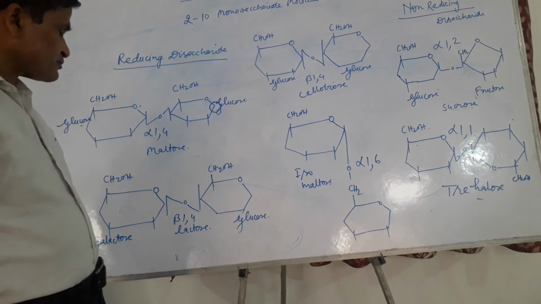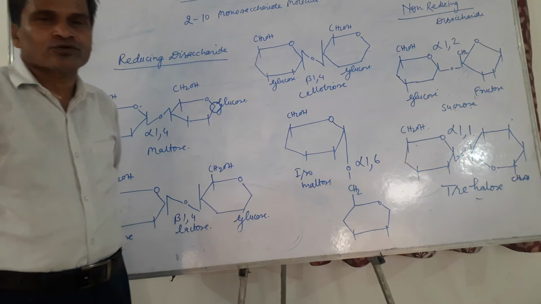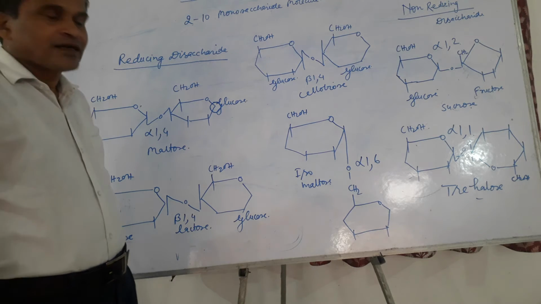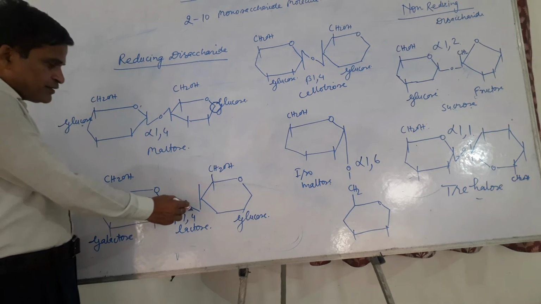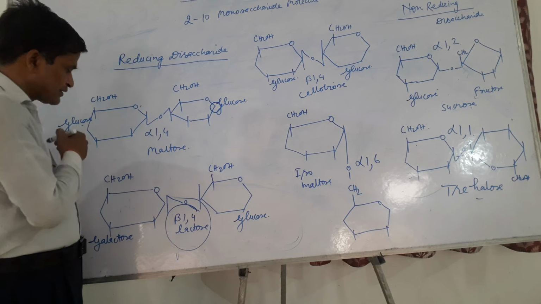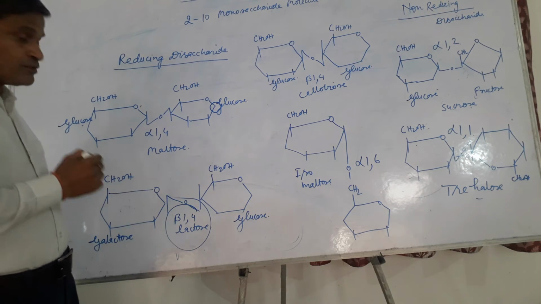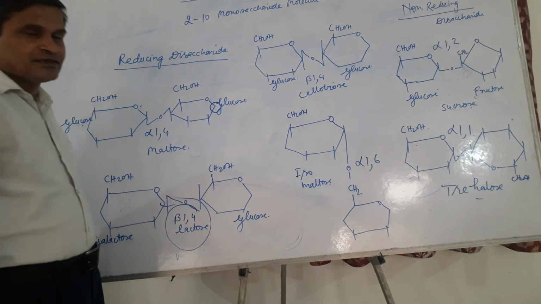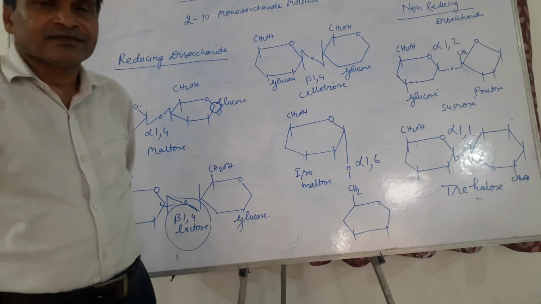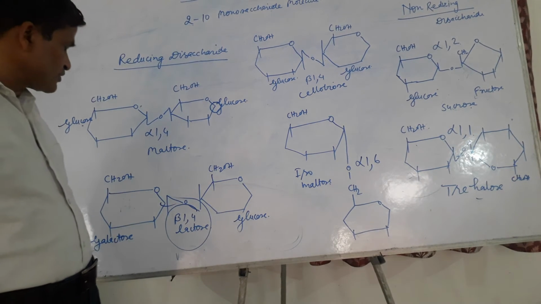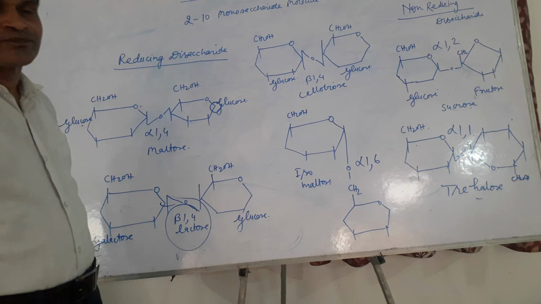Lactose contains galactose and glucose joined by beta-1,4 glycosidic linkage. Lactose is hydrolyzed by lactase and forms an equimolar mixture of galactose and glucose.